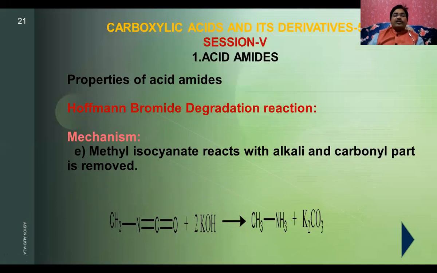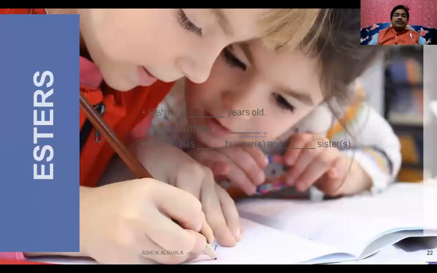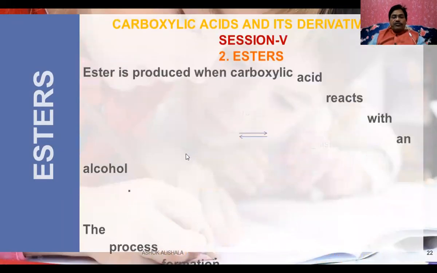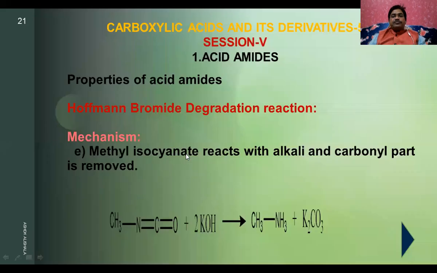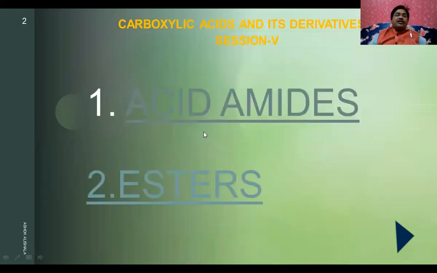Now let us go for the other one. Before going to this, these are some of the very important reactions and methods of preparations. In this, the Hofmann hypobromite reaction is very important and hydrolysis is important. With this, we can conclude the acid amides. Now let us go for another one. Here we discussed the acid amides. Now let us go for the esters.